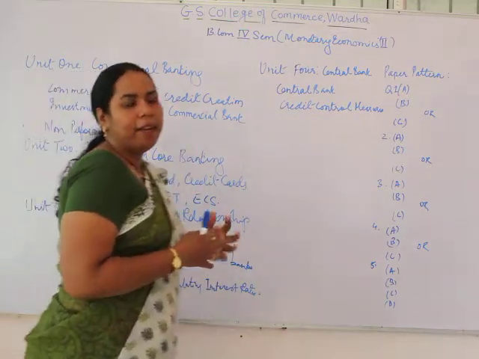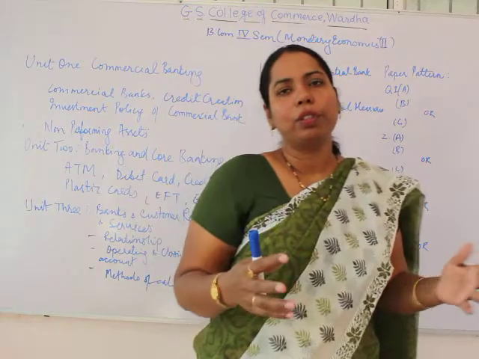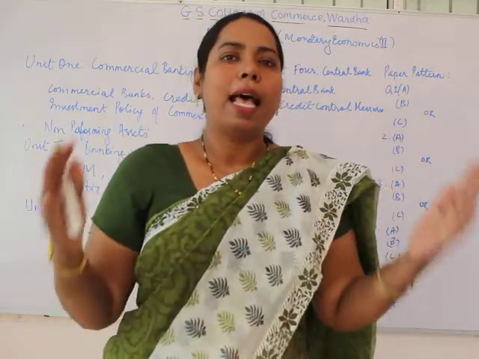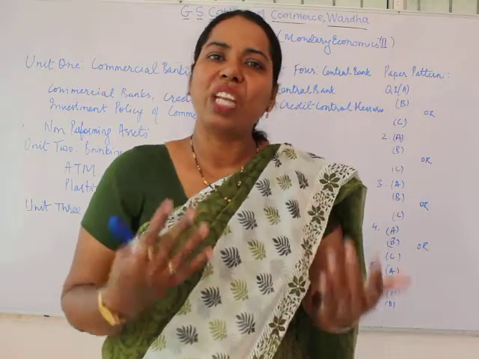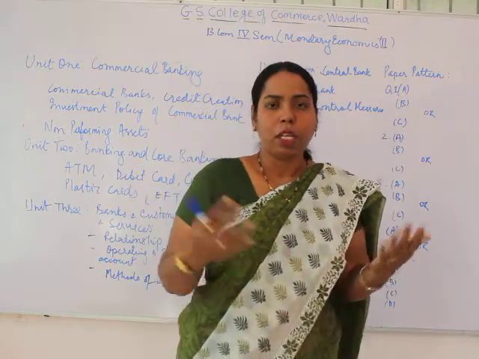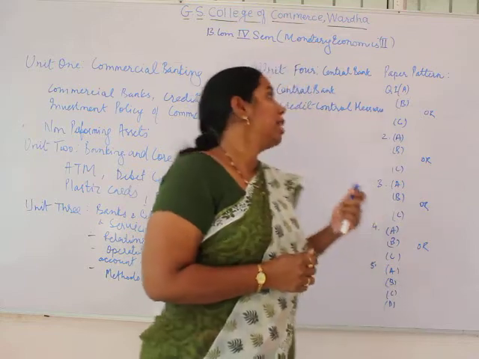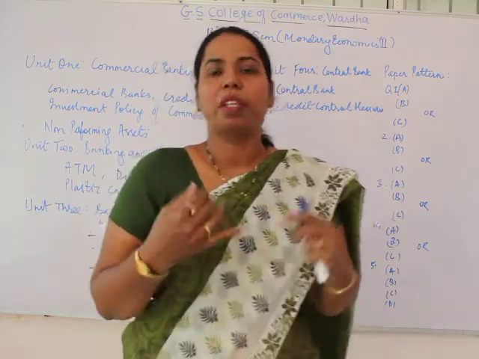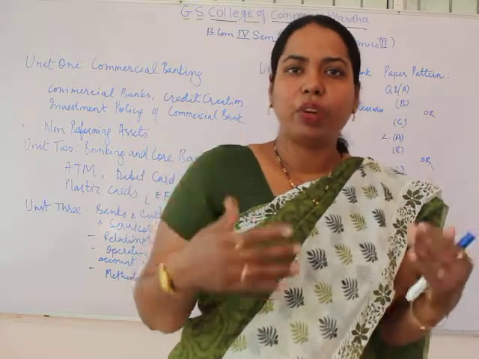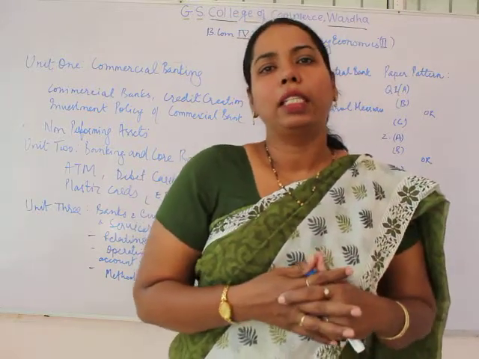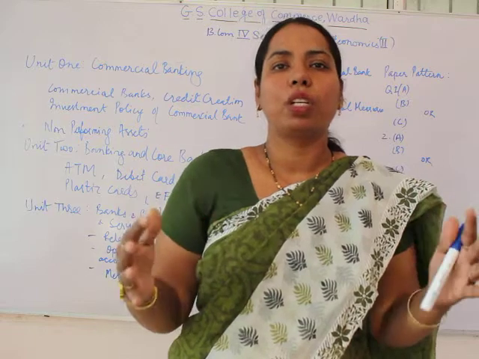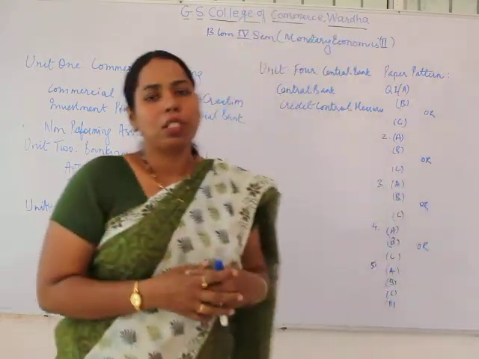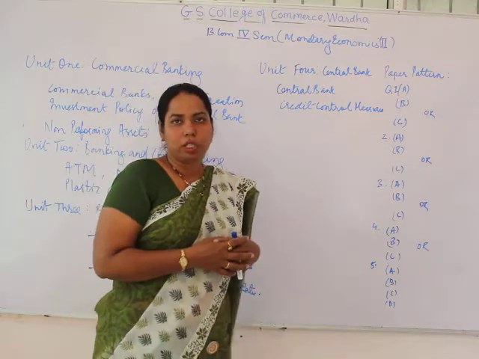And then we have the fourth unit, which is comprised of the central bank. As you can see, this is only one chapter, whereby we are going to see the central bank, its functions, features, its history, and then the credit control measures adopted by the central bank, the quantitative measures as well as the qualitative measures.